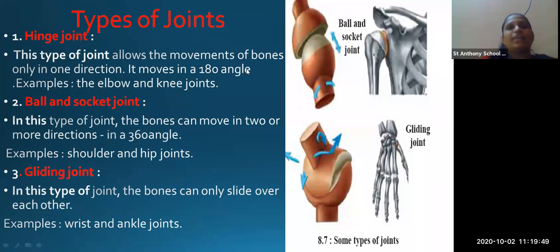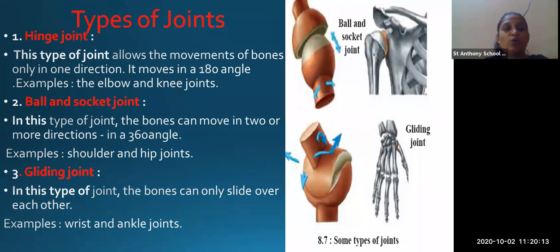Okay, now you have seen there are two types of joint: movable joint and immovable joint. Now there are three types of joint present in our body. How many types of joints are present in our body? Three types. So hinge joint, ball and socket joint, and gliding joint.